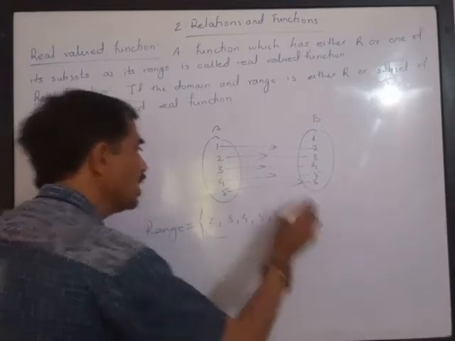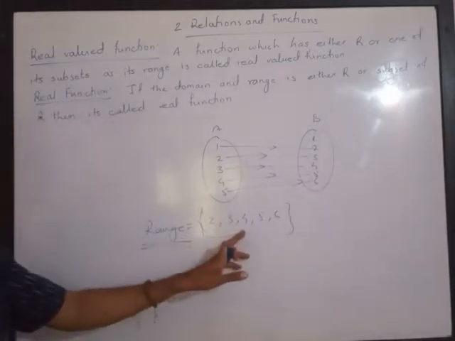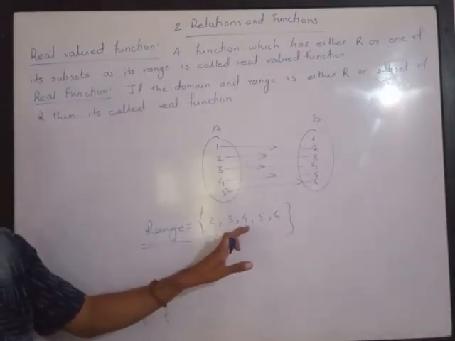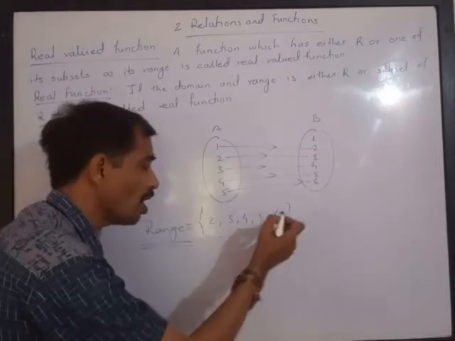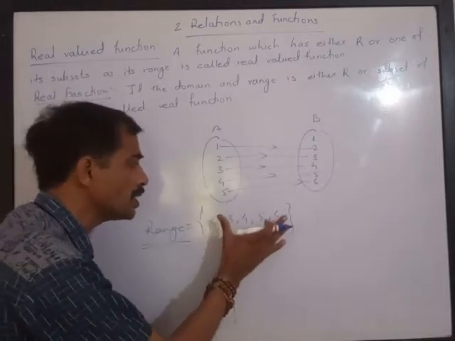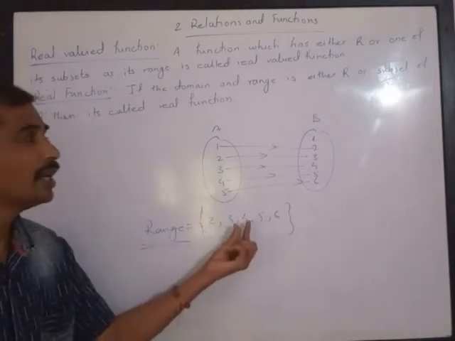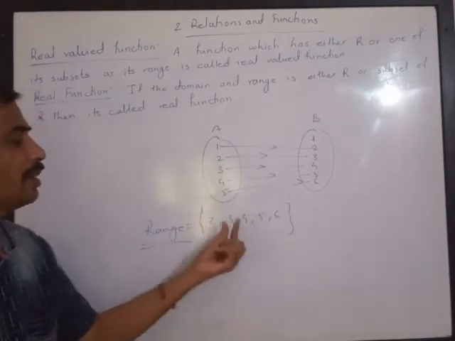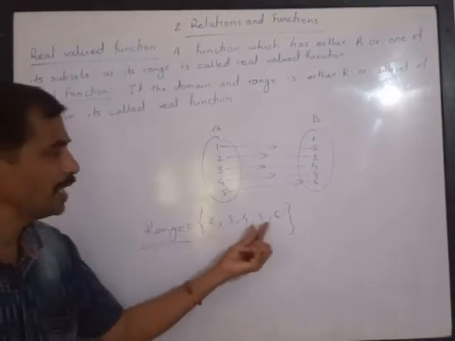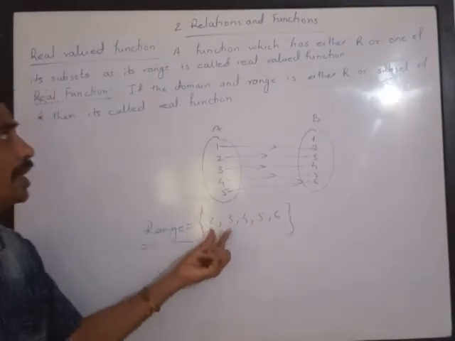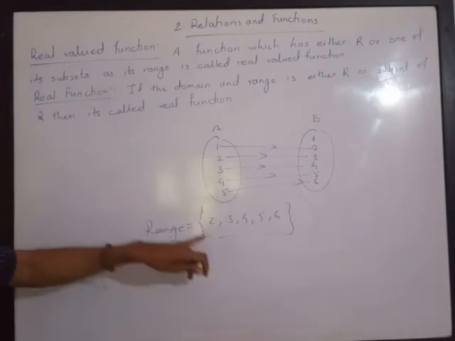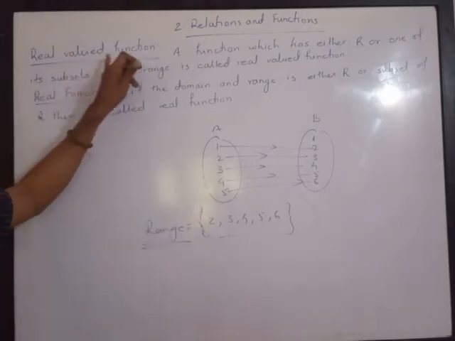If the range is a real number, or it can be all real numbers, or it can be a subset of real numbers, it means all these elements must be real numbers. If all the elements of the range are real numbers, then we can call that function a real valued function.